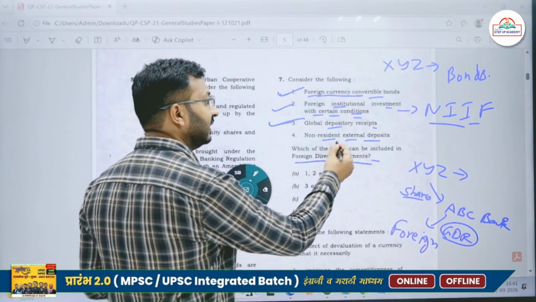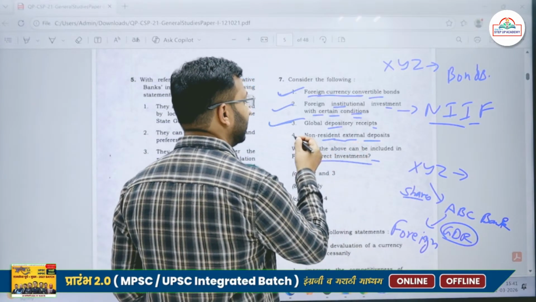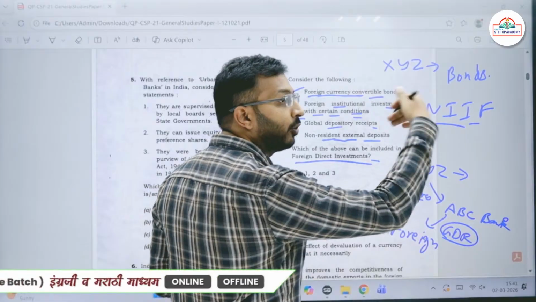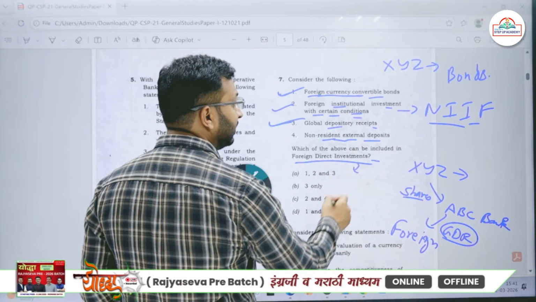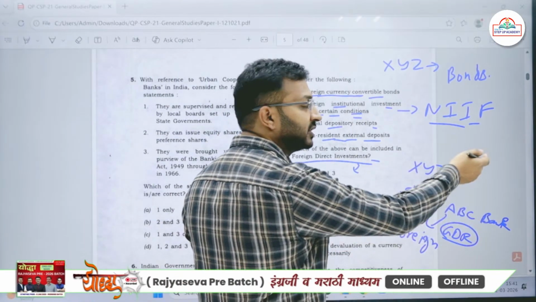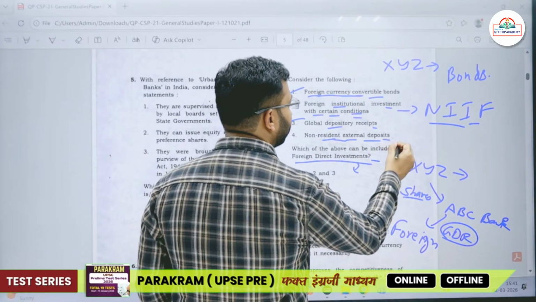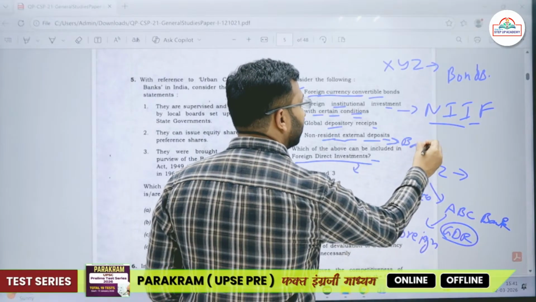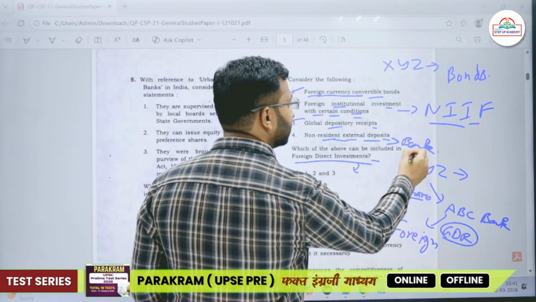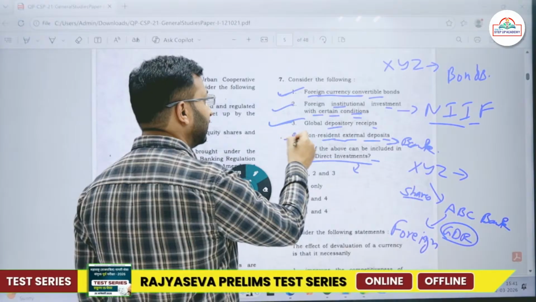So the non-resident external deposits are deposits. They are not doing any kind of foreign investment. They are not investing in any particular company which will help in running the economy. They are simply depositing their money in a specific bank, and under certain conditions they can take out the money at any time whenever they wish.